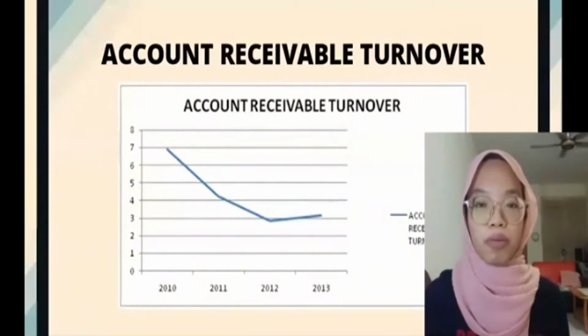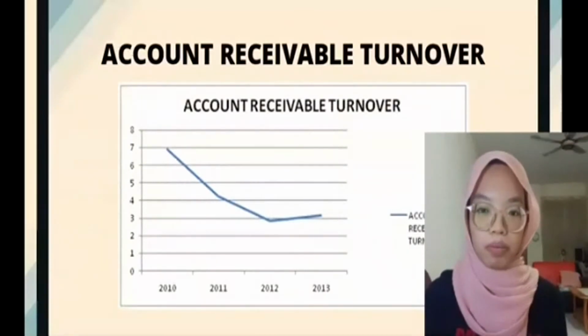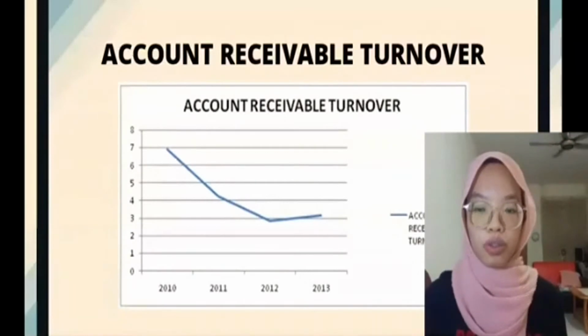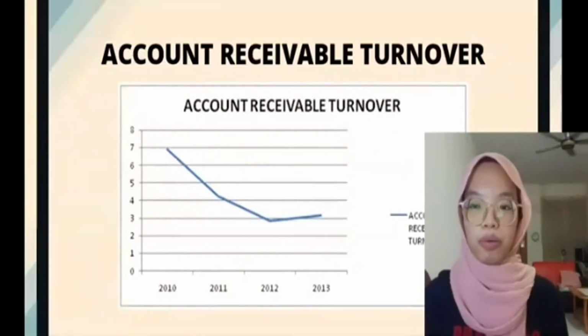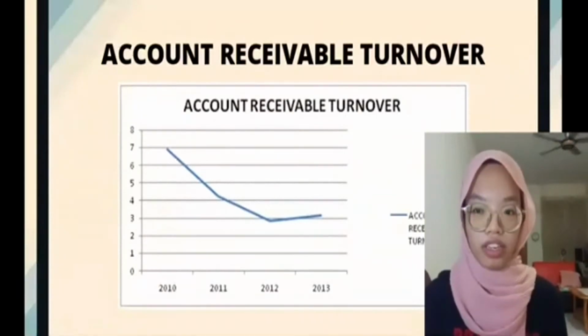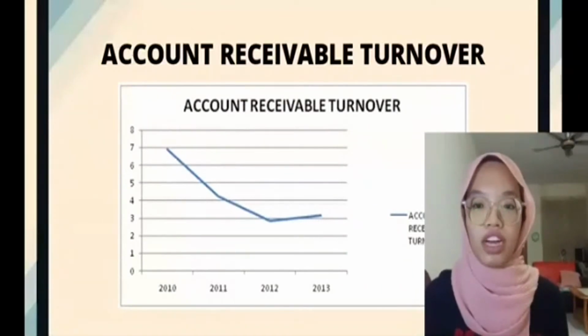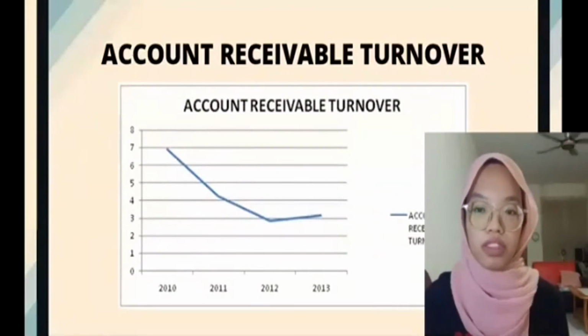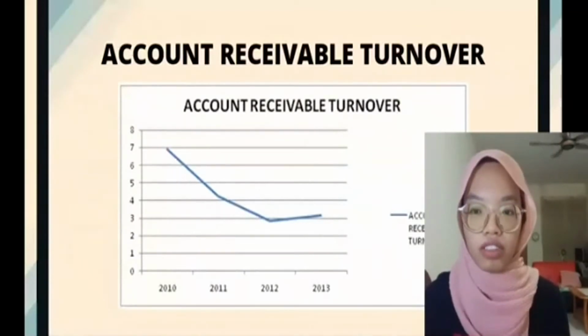From this figure, we can analyze that MIC Berhad's account receivable has shown a falling trend from 2010, which is 6.91, down to 2012, which is 2.83. However, there was an upturn for 2013, which is 3.15.